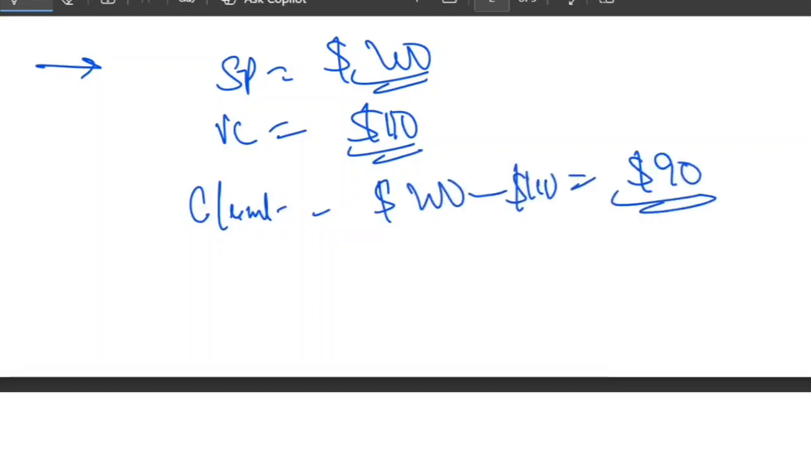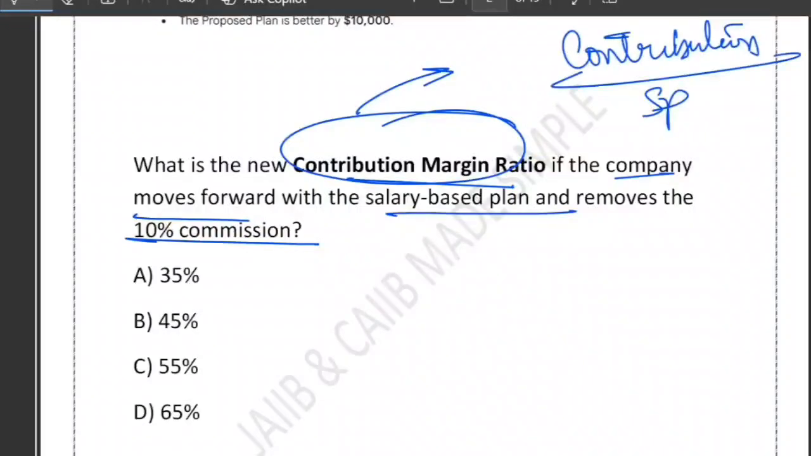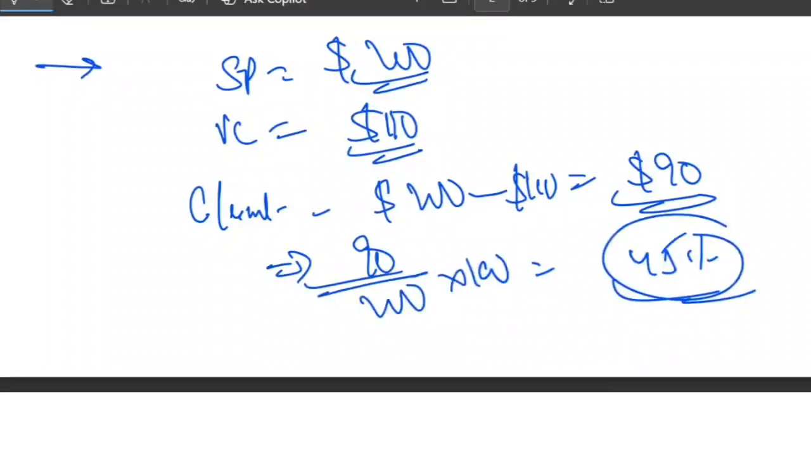Right. Now, what is the CM ratio? The question is about contribution margin ratio. You know what it means? CM ratio simply means, in the numerator, you write the contribution. In the denominator, you write the selling price. That's it. Right. So let's put in the values. Contribution they have given 90. Selling price they have given 200. Multiplied by 100. That will be 45% is the correct answer. So the new CM ratio after removing commission is 45%.